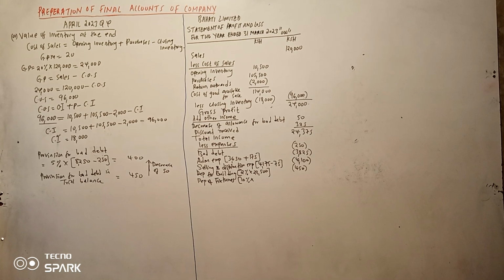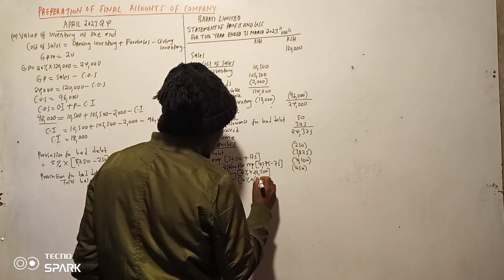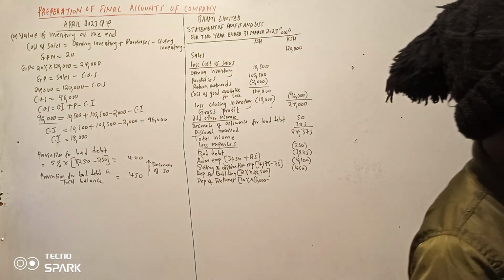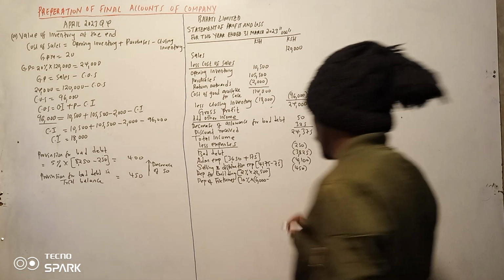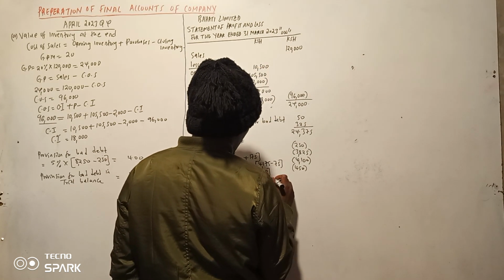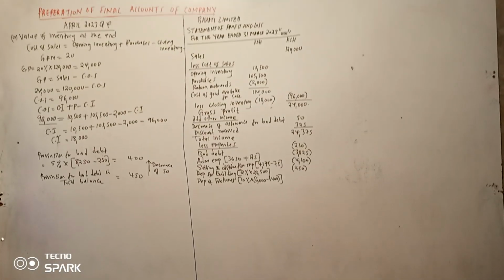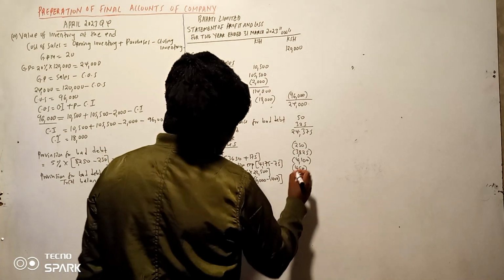Furniture and fitting is on cost 6,000. But remember, because it's on cost and the question is reducing balance, you need to less the accumulated. It is 1,400. So accumulated depreciation is 1,400. So how much is that? 10% of that figure. So tunasema ni 6,000 minus 1,400 times 0.1, which is 460.